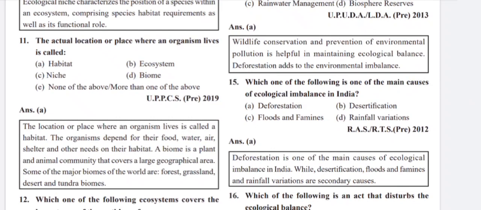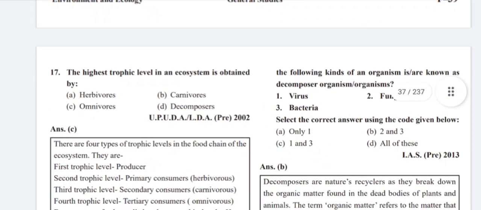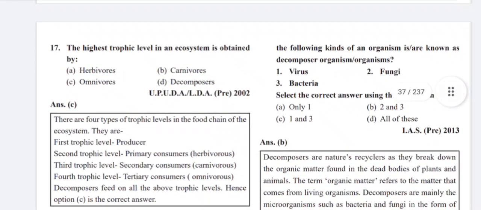Which one of the following is an act that disturbs the ecological balance? Lumbering. It is lumbering which disturbs the ecological balance. The highest trophic level in an ecosystem is obtained by omnivores. There are four types of trophic levels in the food chain of the ecosystem.